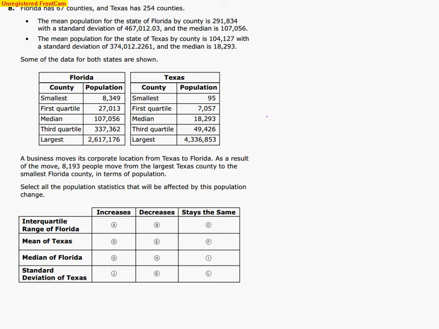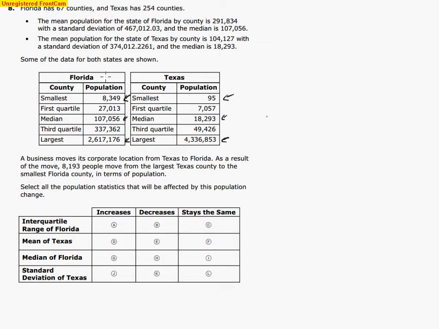Here we have a problem all about measures of center. We're going to have two different populations. We have this population of Florida, and then also we have the population of Texas. We have a lot of information about this. We have our minimums, our maximums, and we have our medians and our quartiles.